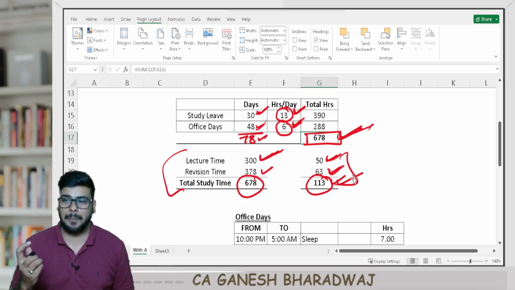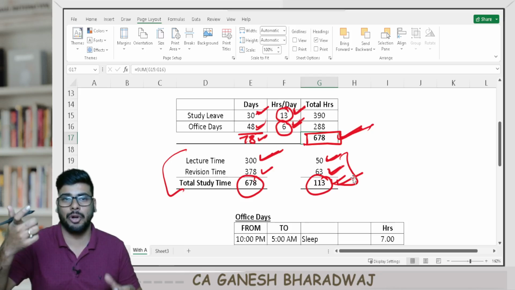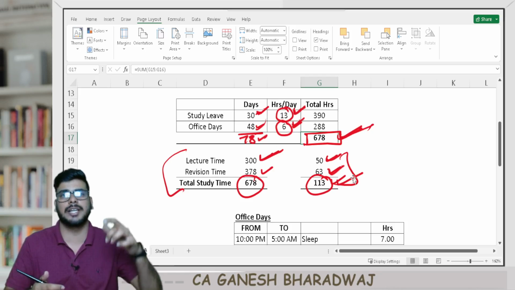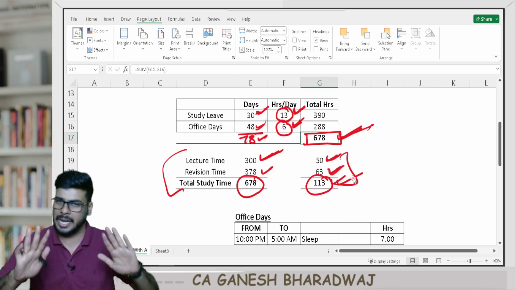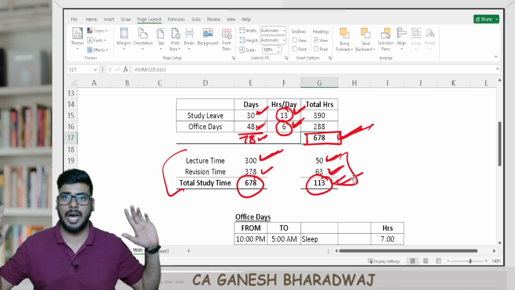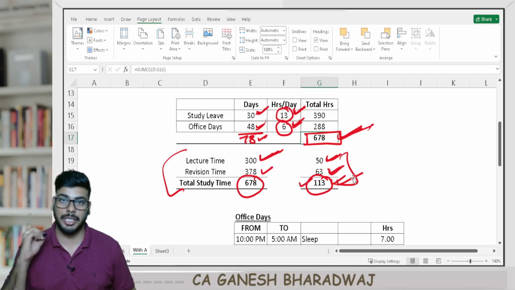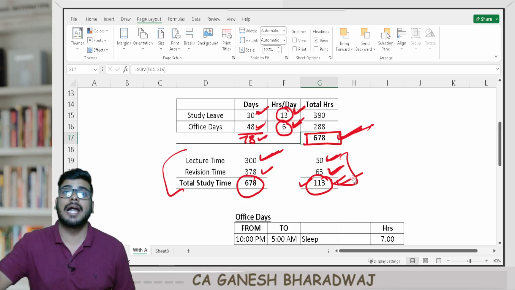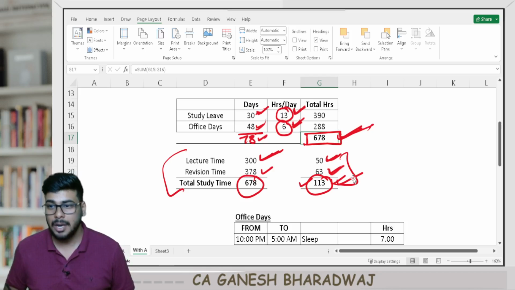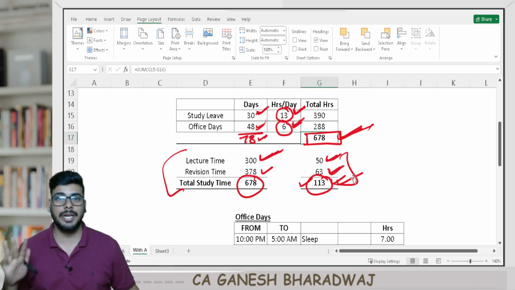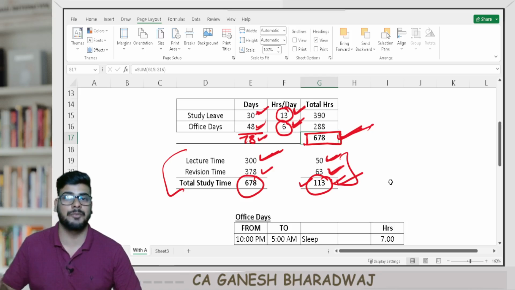Maybe for a practical paper, numerical paper, you may take more, theoretical paper, you might take less, or theoretical paper, you might take more, numerical paper, you might take less. It depends on where you stand. Are you clear with this? But I'm telling you, still per subject, you have about 113 hours if you use it productively, and on the assumption that you're starting from the 1st of Feb. So leave the next 2 days also, right? So on the assumption that you're going to start from the 1st of Feb.